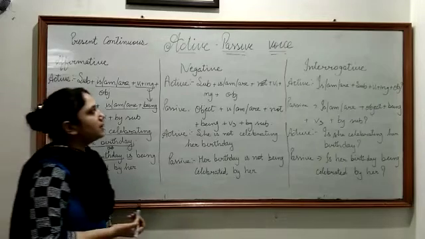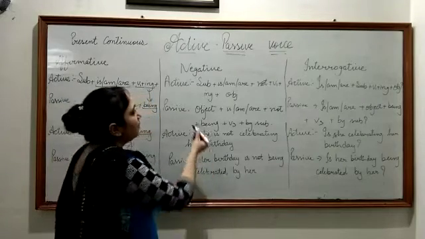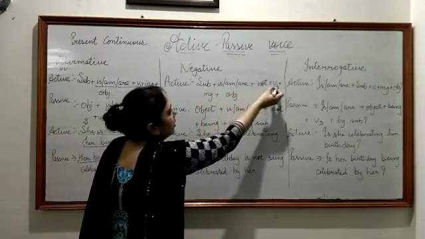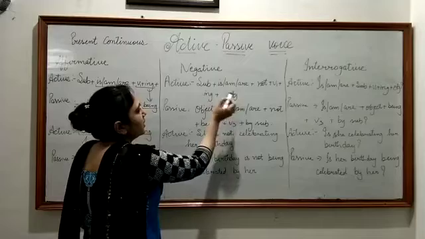Your next type is negative. In negative we have subject plus is/am/are plus not plus V1 plus ing plus object.